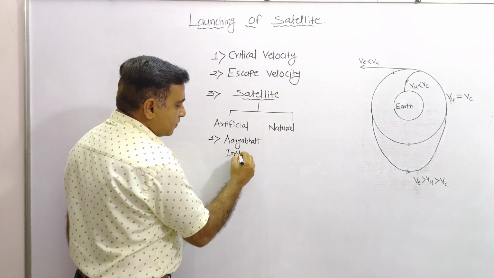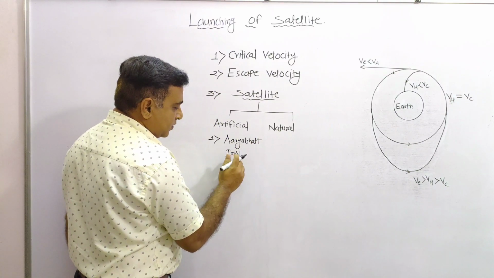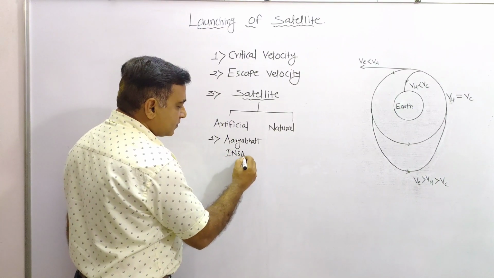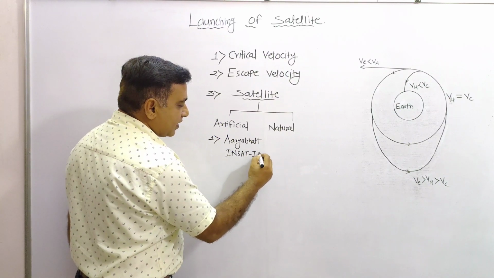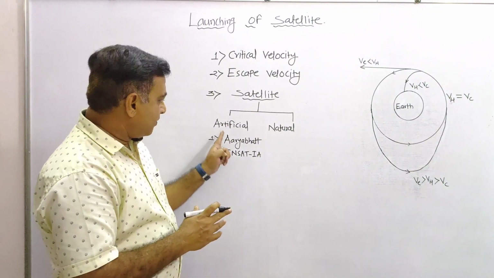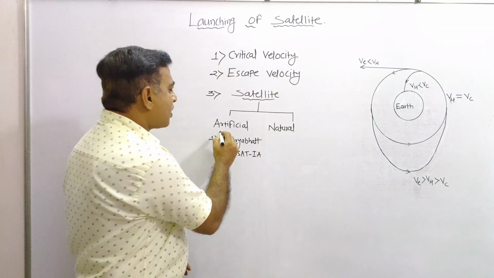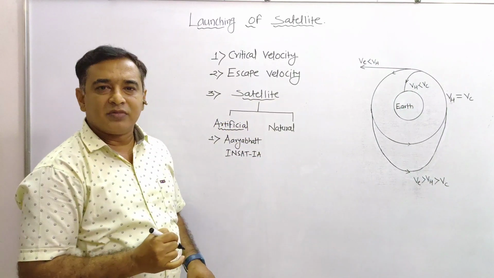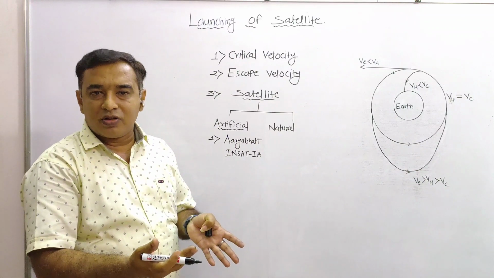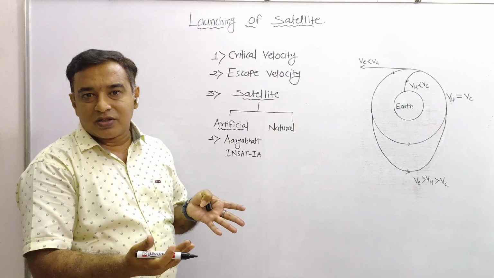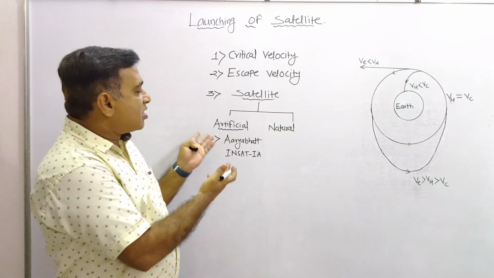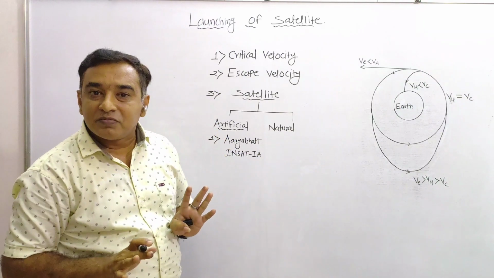INSAT 1A. A number of names are there. Sputnik is there. Okay. These are the artificial satellites. But what exactly is this artificial satellite? A man-made object which revolves around the heavenly bodies in a given orbit is known as an artificial satellite, or man-made satellite, or artificial satellite in short.